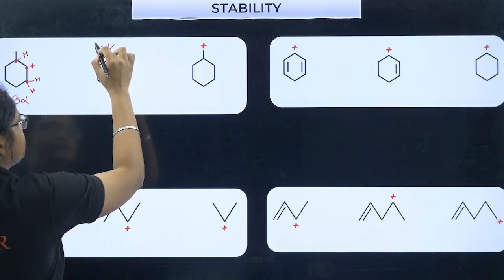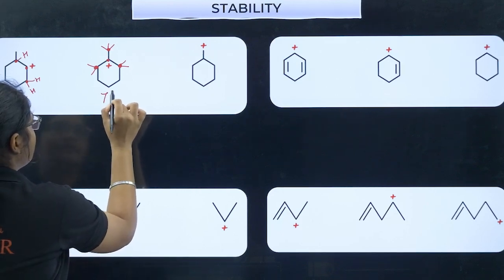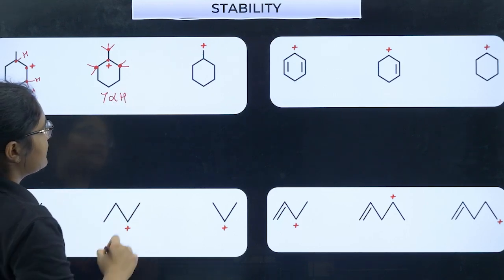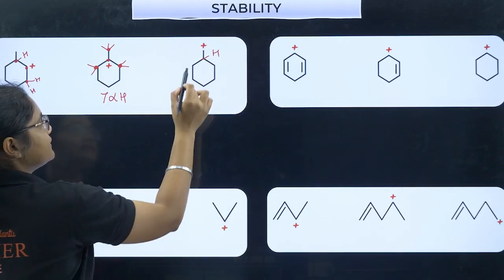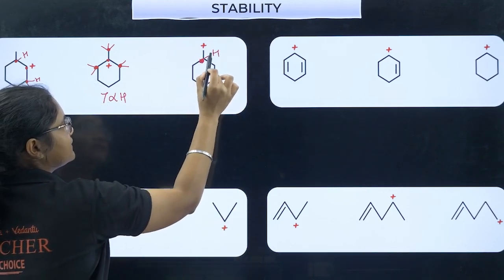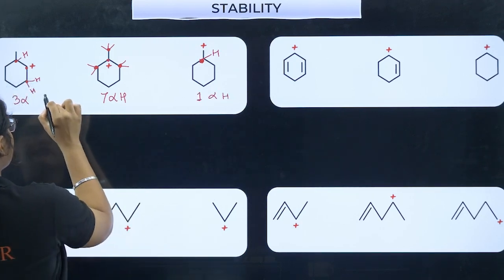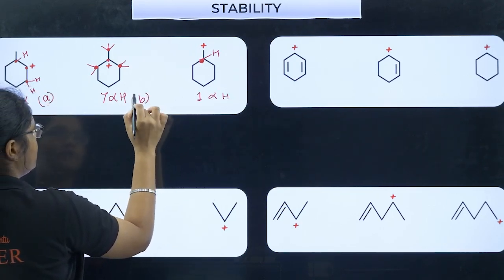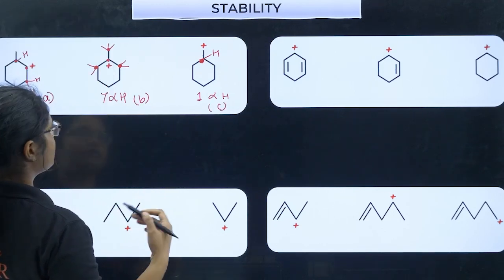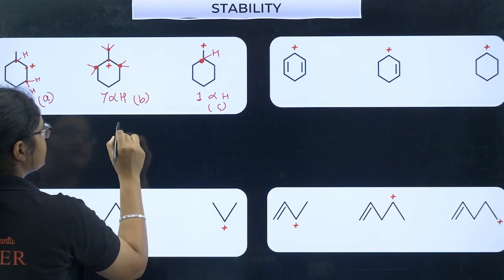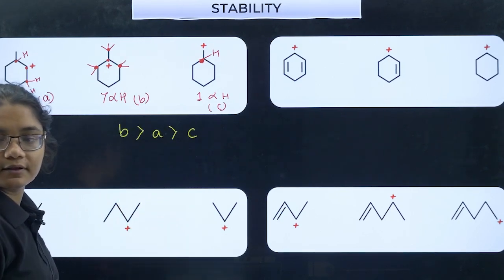Here I have CH3, so 3 hydrogens, 2 hydrogens, 2 hydrogens, so I have 7 alpha hydrogens. Here there is H, and this has 1 alpha hydrogen. Here I have A, here suppose B, and here suppose C. More alpha hydrogens means more stability, so the order of stability will be B, A, C, right?